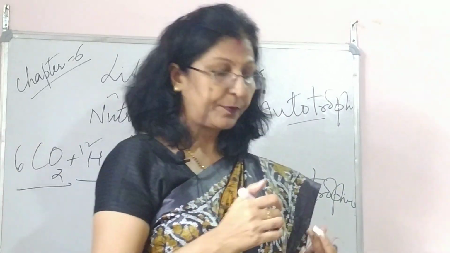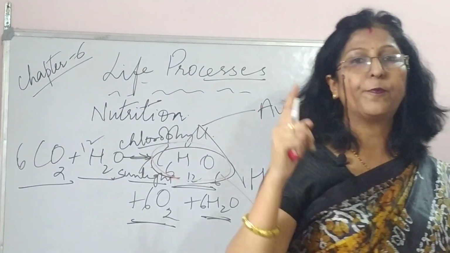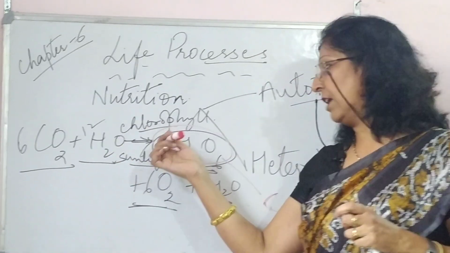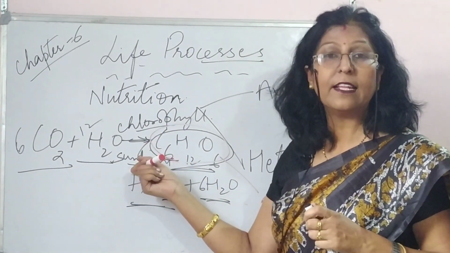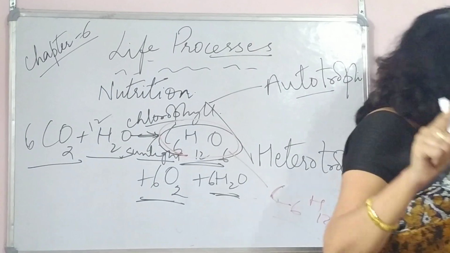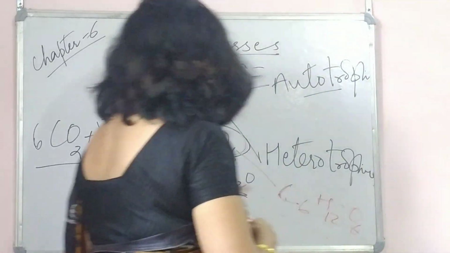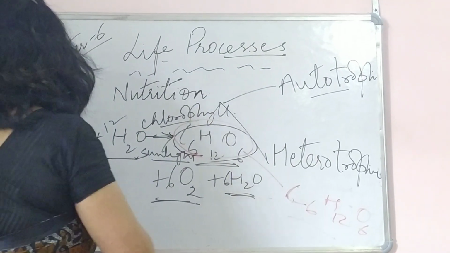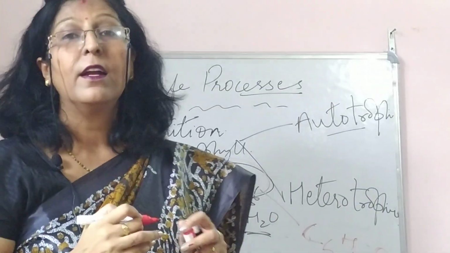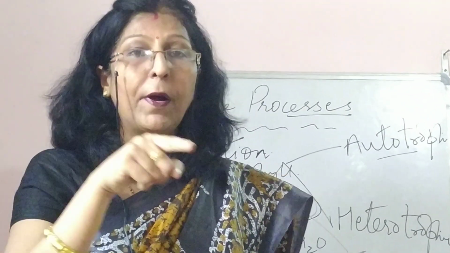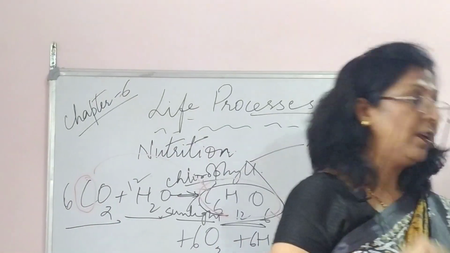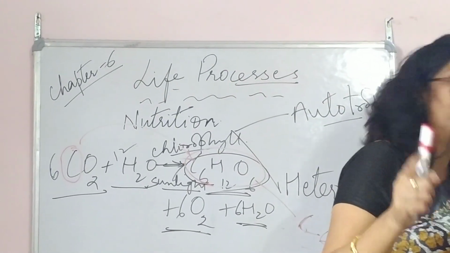What was the first one? The first one is absorption or trapping of light energy by chlorophyll molecules. The second one was conversion of this sunlight energy into chemical energy. And third is reduction of carbon dioxide into carbohydrates. The carbon in carbon dioxide plays an important role in forming carbohydrate. Carbohydrate is a carbon compound, and CO2 is also a carbon compound. So this carbon helps in the formation of carbohydrate. That is the reduction of carbon dioxide into carbohydrate.